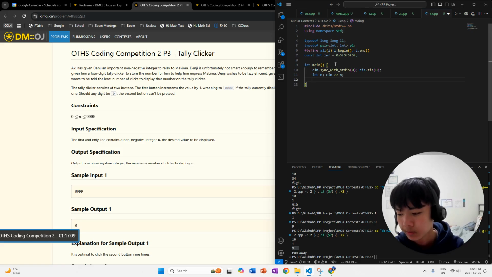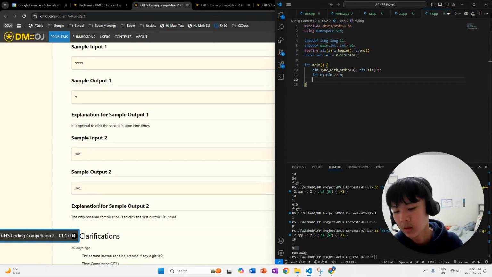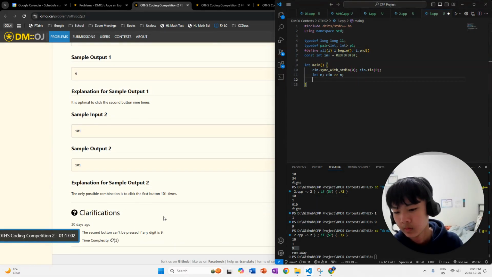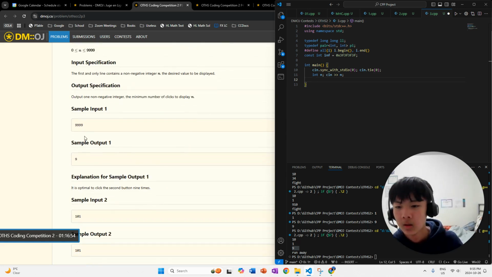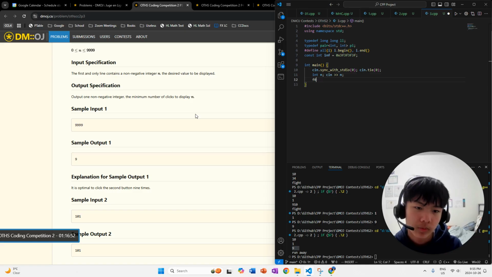So basically, how do we do this? Okay. I'm going to try all values of int i equals 1, and then i goes all the way up to 9.